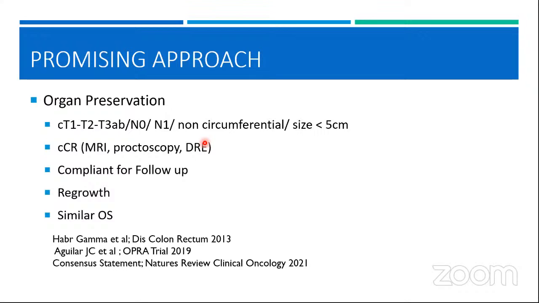And you also have an option that you can increase the radiation dose if you're planning for rectal preservation. So in that case, instead of stopping at 50 gray, you can boost these patients with either your IMRT, or you can boost them with brachytherapy, or you can boost them with contact X-rays, so that you can give a higher dose, maybe up till 60 gray, keeping in view the bowel constraints, and then you increase the chances of a complete clinical response in these patients.